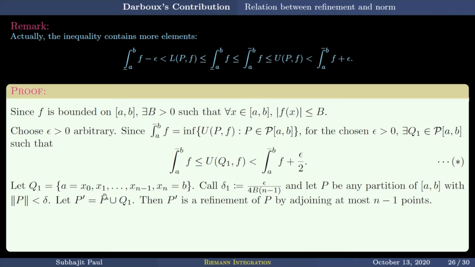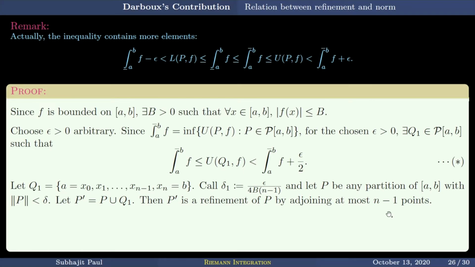So in between, we have x1 to xn minus 1, n minus 1 many points in Q1. When we are taking the union of P and Q1, P can gather at most these n minus 1 many points. Why at most? Because some of them may be common with P. So P can gather at most n minus 1 many points from Q1 and become the refinement P dash. So P dash is a refinement of P by adjoining at most n minus 1 many points.